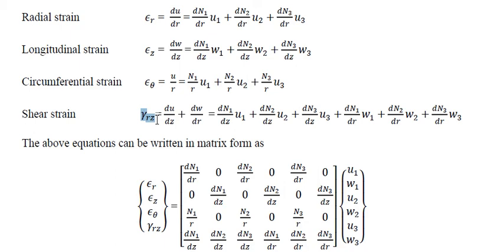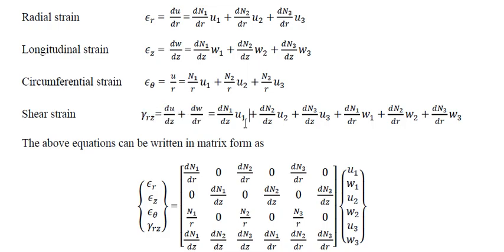Now it is given by displacement in the radial direction due to load acting in the longitudinal direction plus displacement in the longitudinal direction due to load acting in the radial direction. The summation of the displacements in a particular direction with respect to the load acting in the other, transverse direction, that strain is called the shear strain. This is the shear strain globally taken at any point over the element.